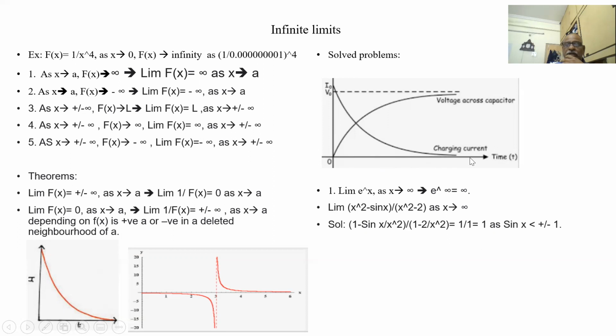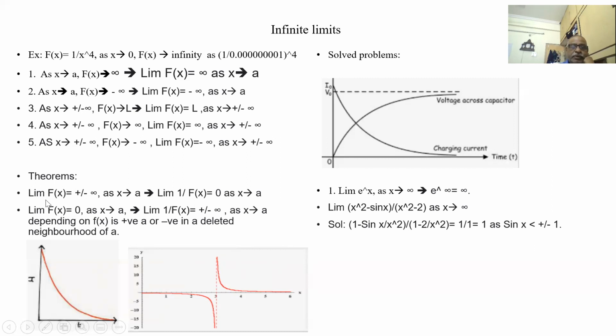Here, as time tends to infinity, the value is v0, the value is I0. So as x tends to infinity, y can be a limited value. Again, x tends to infinity, y also can be infinity. This is some other chart. So it will go like this. Suppose y is x, it is going like this. So as x tends to infinity, y is also going to infinity. So these are the various combinations of infinity and limits.